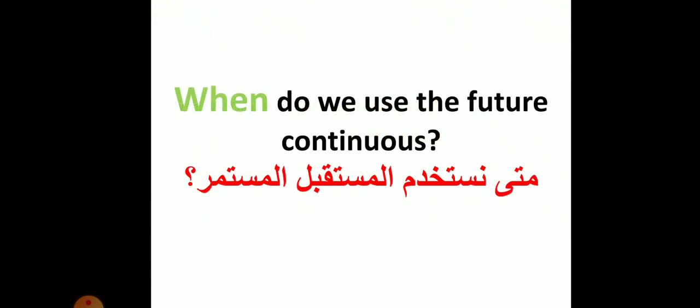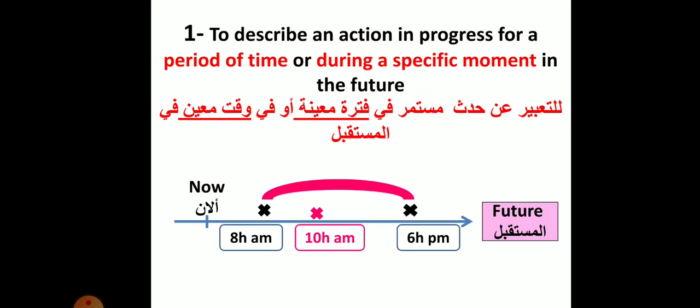When do we use the future continuous? Let's see. There are 3 uses of the future continuous. The first one, to describe an action in progress for a period of time or during a specific moment in the future. Okay, to talk about an action in progress or ongoing or continuing for a period of time. For example, look at the timeline from 8 a.m. to 6 p.m. This is a period of time, or during a specific moment. For example, here we have 10 a.m. in future.